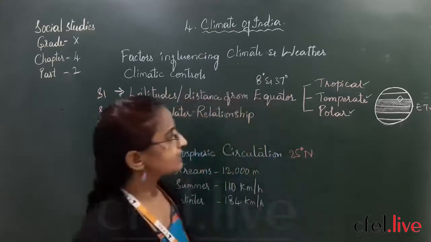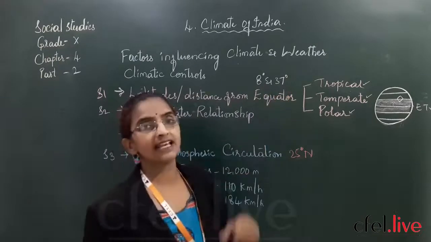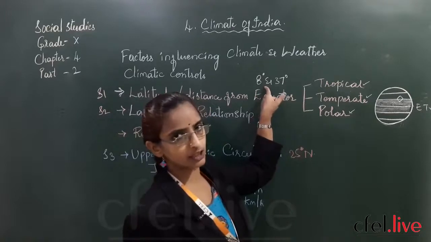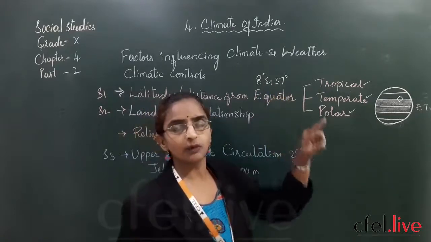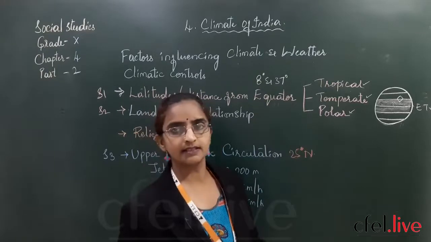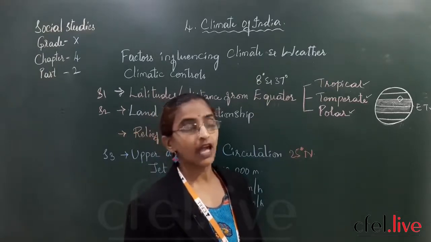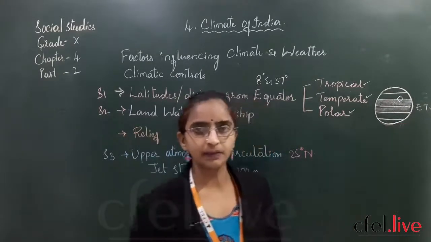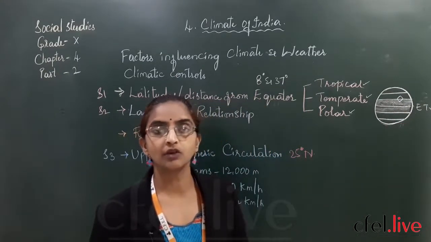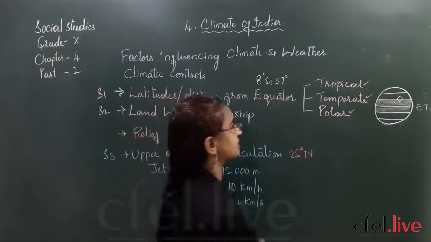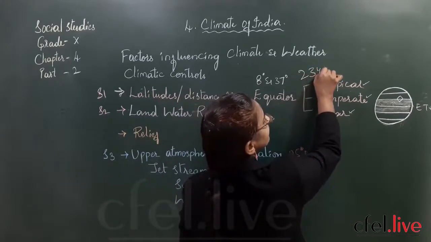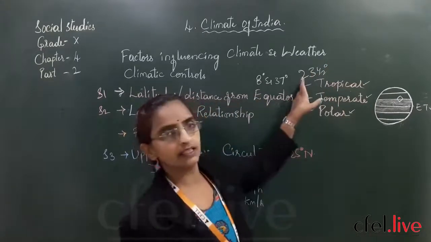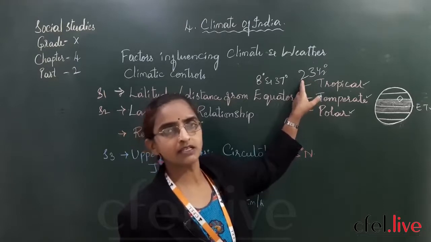Overall, India is situated in this latitudinal extent. The southern tip of India is at 8 degrees latitude and the northern tip of India is at 37 degrees latitude. In this, the Tropic of Cancer is passing through the middle of our country. What is the Tropic of Cancer? It is at what latitude? Yes, it is 23.5 degrees latitude, which is dividing India into two equal halves, north and south.